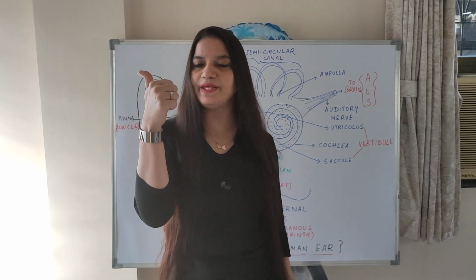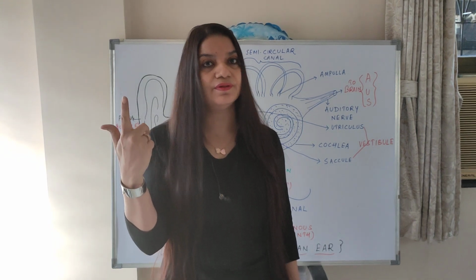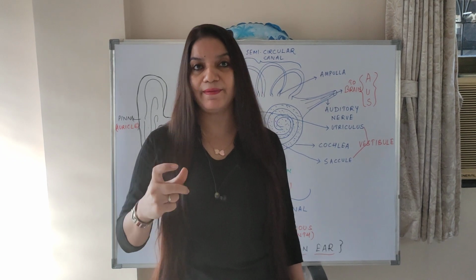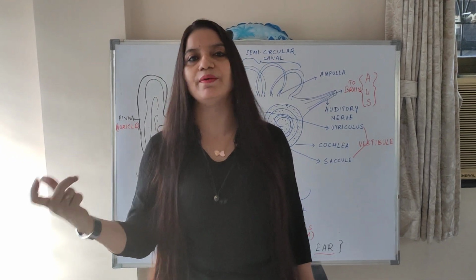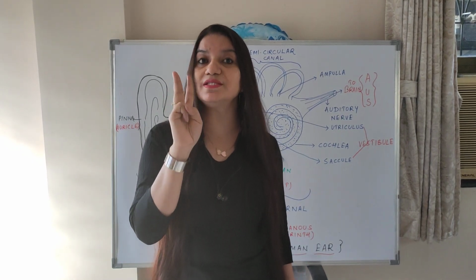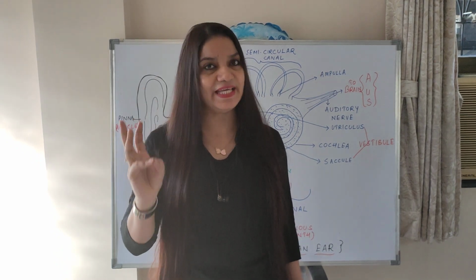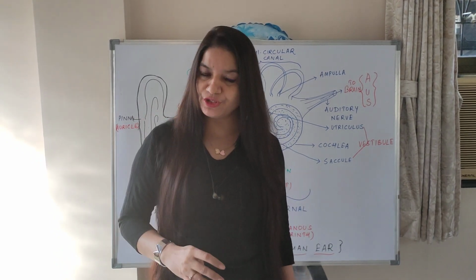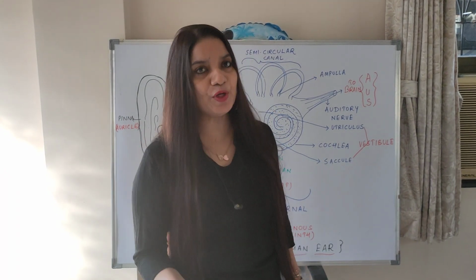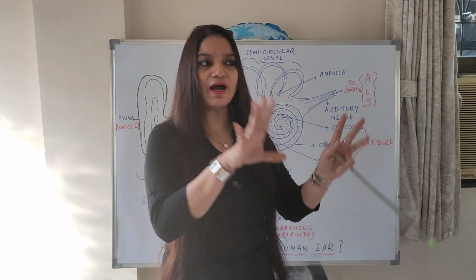So first word, let's begin with the pinna. Right, pinna. Second, auditory. Third, tympanum. So you can break the word: tim, T-Y-M, pa, P-A, num, N-U-M. You can learn the spellings like this. Tympanum. Then write all the three ossicles. Write ossicle, then malleus, incus, stapes, eustachian tube. Then you can write cochlea, semicircular canal, ampulla, vestibule, sacculus, utriculus. So these are the dictation words.